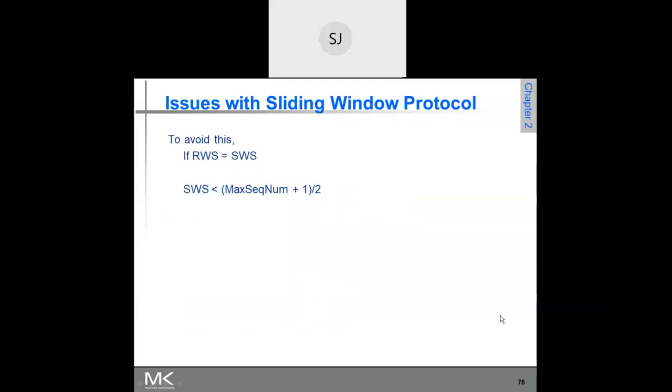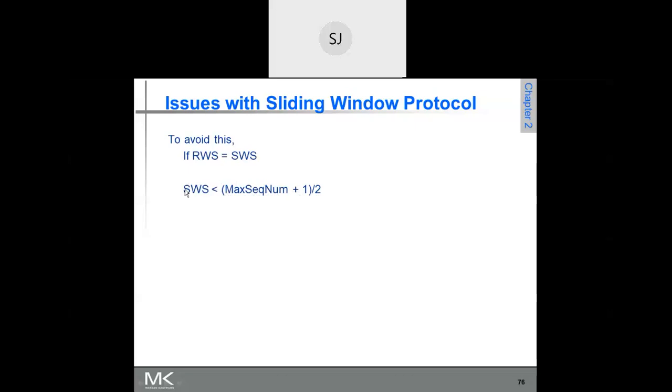So for this, what is necessary is, if receiver's window is equal to sender's window, then the sending window size must be less than or equal to (maximum sequence number plus 1) divided by 2. This is what is required.